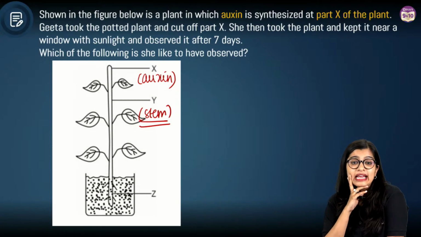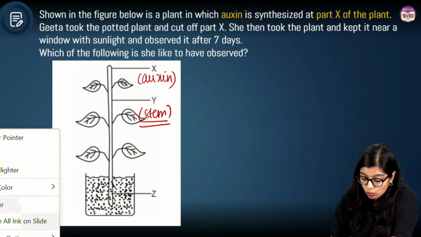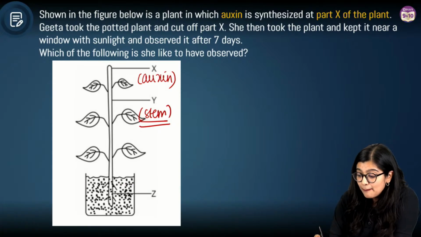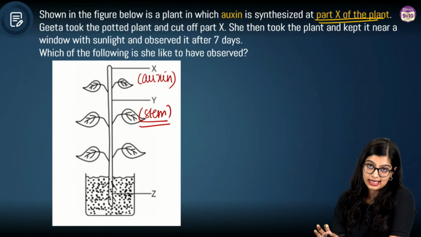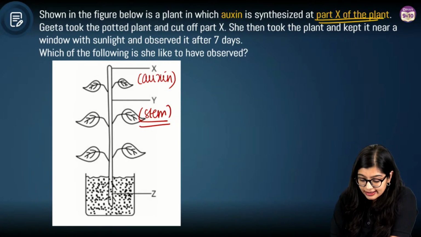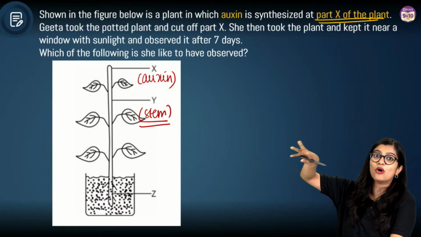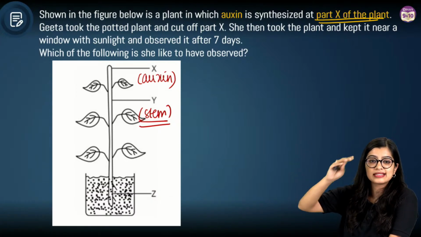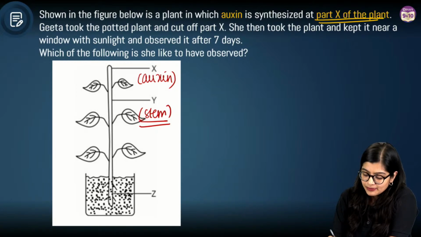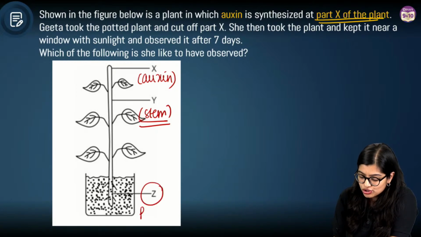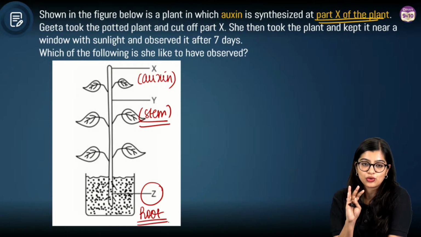Y is gibberellin? How can Y be gibberellin? Your question has told you that in part X, they are synthesizing auxin. Here, it is not the internodal region, right? This is the stem and gibberellin promotes it, but gibberellin is not synthesized there, right? Now, of course, we have Z, which is the root. We are clear with what is X, Y and Z.